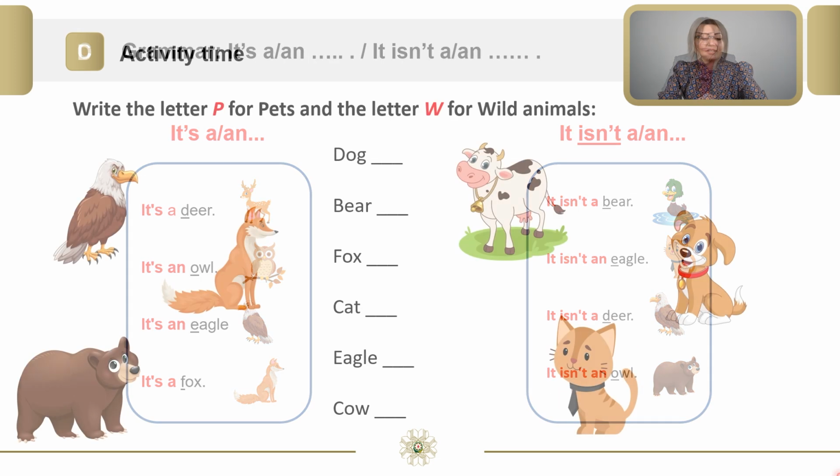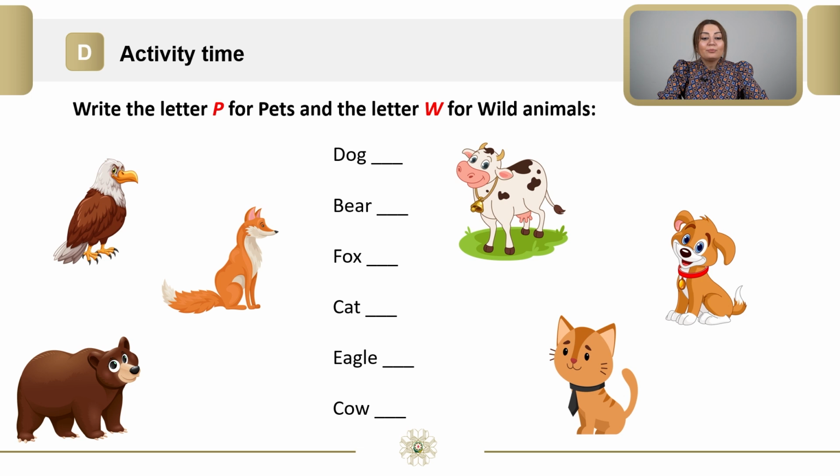Activity time. Write the letter P for pets and the letter W for wild animals. Pause the video, write them, then return to the video. In the first word we see dog. Is dog a wild animal or a pet? Yes, you are right, dear students, it's a pet. In the second word is bear. It's a wild animal. In the third word is a fox. Fox is also a wild animal.